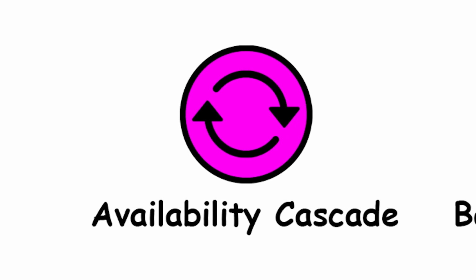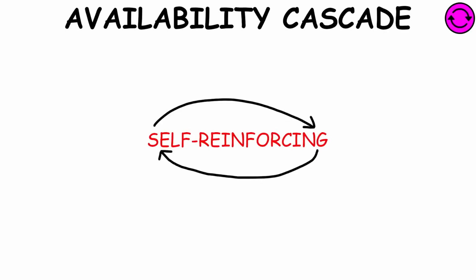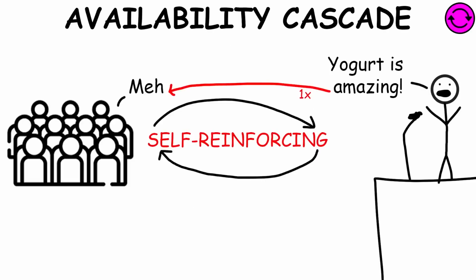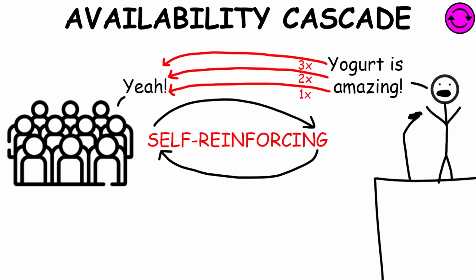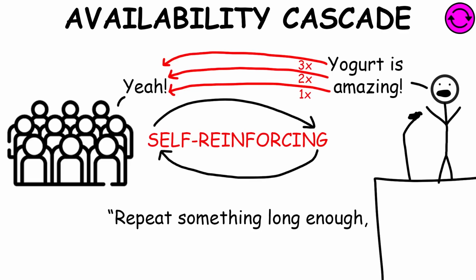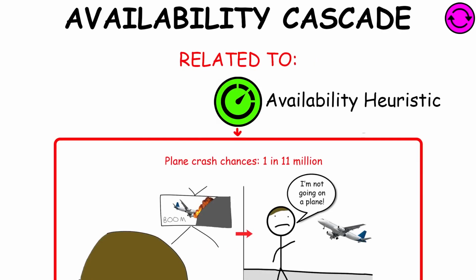Availability cascade. It's a self-reinforcing process in which a collective belief gains more and more plausibility through its increasing repetition in public discourse. It can be summarized in the phrase, "Repeat something long enough, and it will become true." It's related to the availability heuristic.